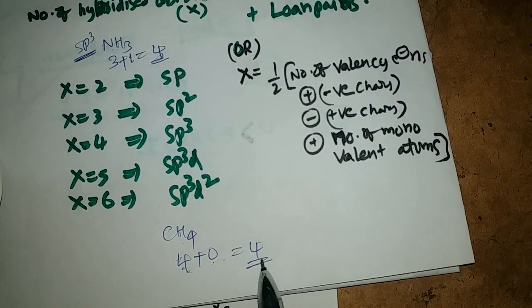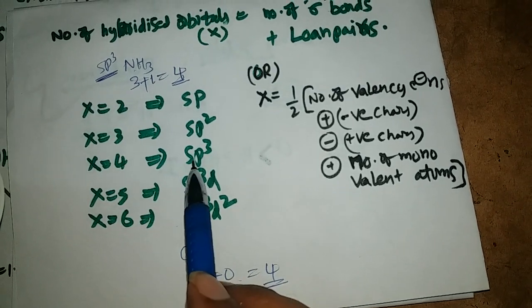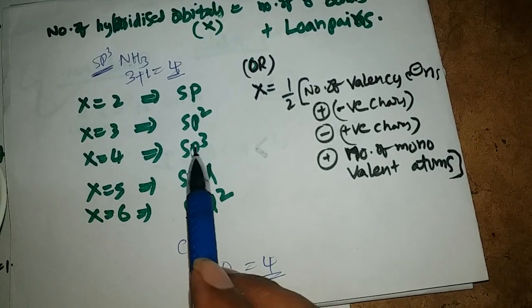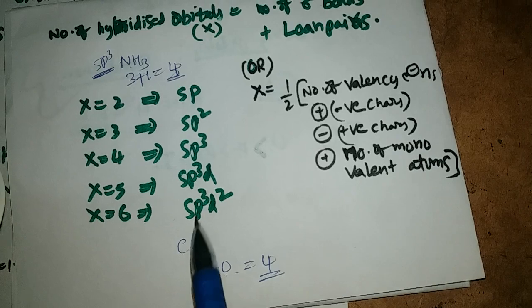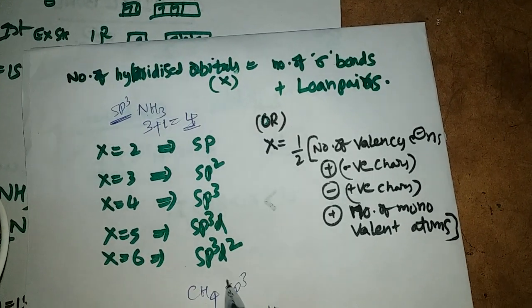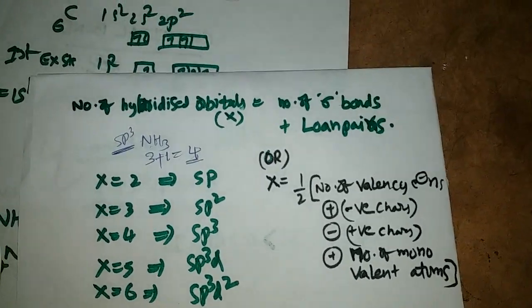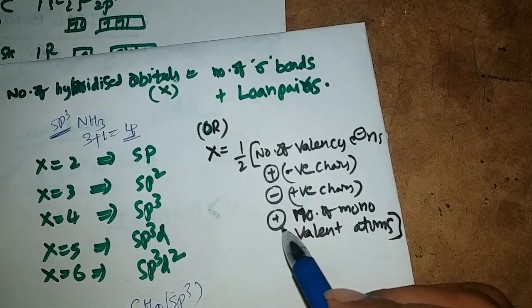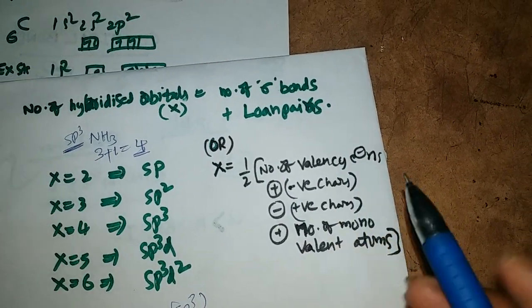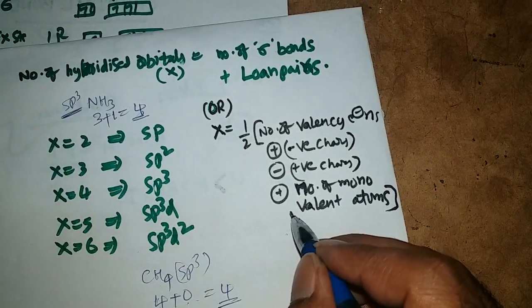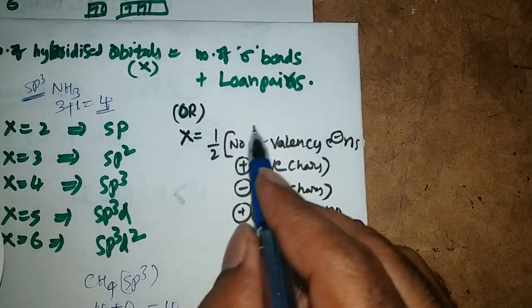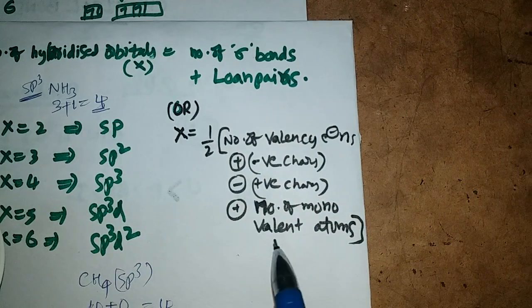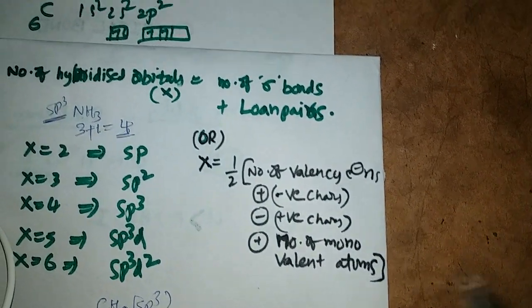So 4 plus 0 is 4. 4 means the number of hybridized orbitals is 4, so the hybridization present in methane is sp3. This trick is very useful to find the hybridization in ions.